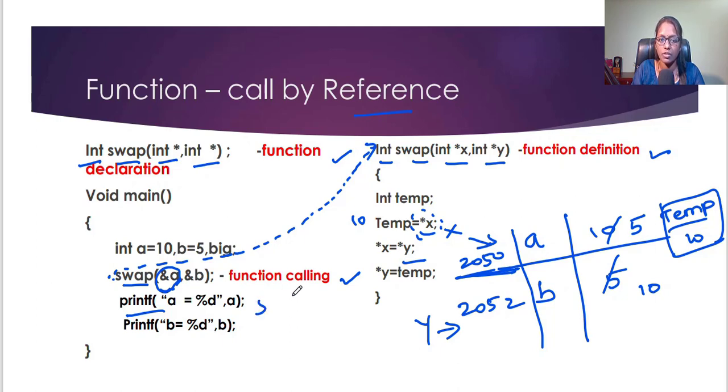So a will print 5, and b will print 10. This is called call by reference. Whatever changes you made in the function definition will be reflected in the main function. The value changes are reflected in the main function because we pass the address to the pointer variable. Okay, all the best.